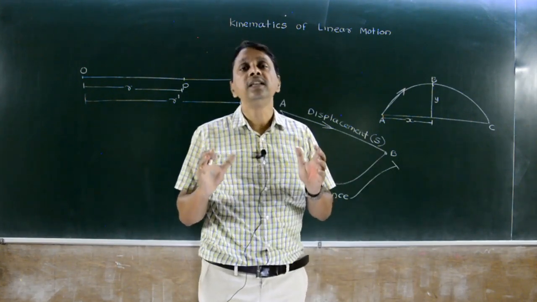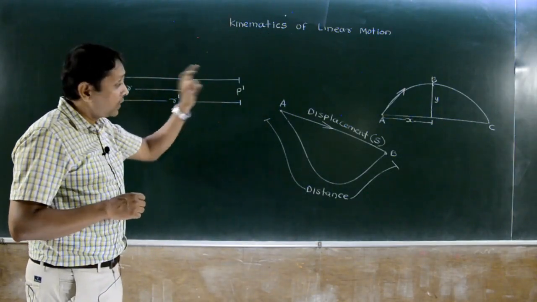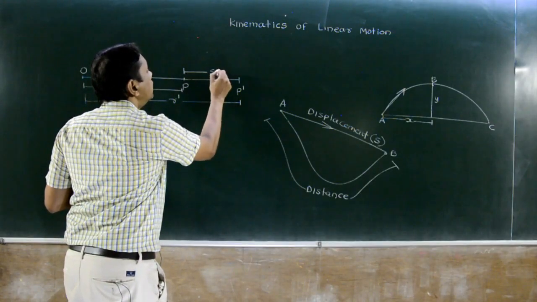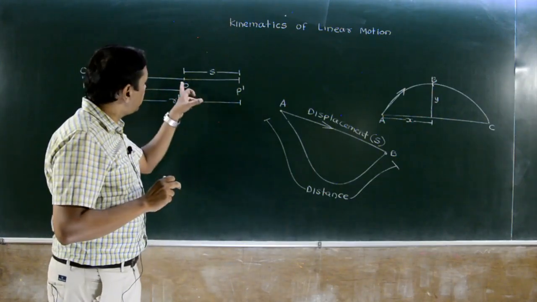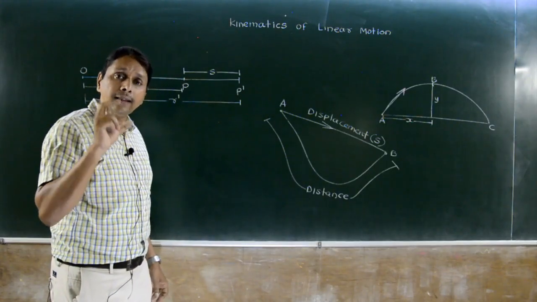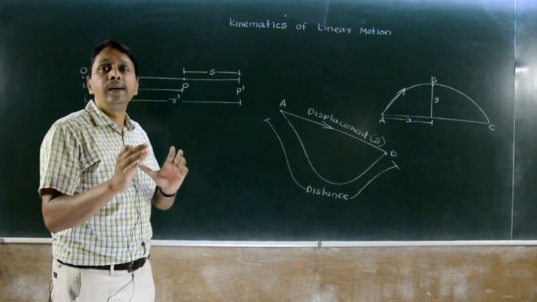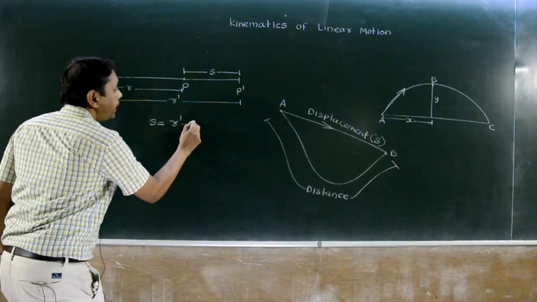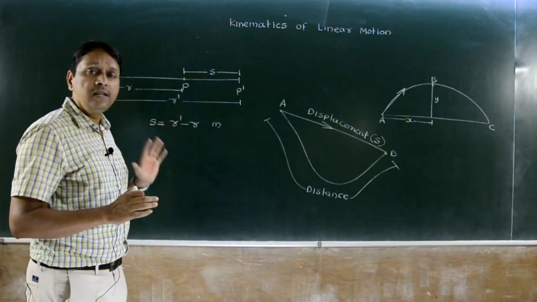So this is displacement. Now in this figure, when moving along a straight line from P to P dash in time t second, we have this as a displacement. So in case of linear motion, when body moves along the same line in the same direction, one direction only, at that time distance and displacement are the same thing. And how much displacement here? R dash minus R, measured in meter.